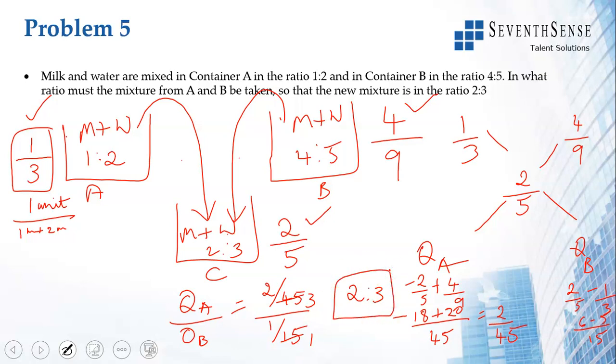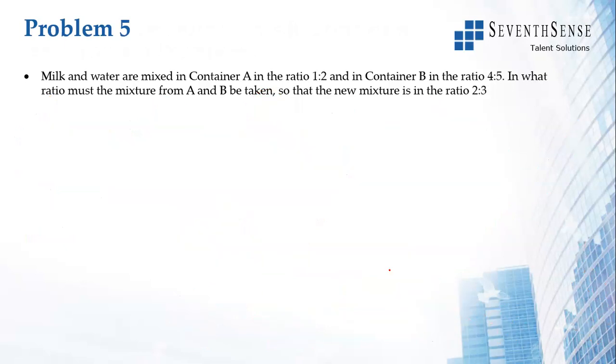So what is it? The ratio in which the mixture from A and B has to be taken is 2 is to 3. So we take 2 units of A and 3 units of B and you mix, and the resultant mixture in C will have milk and water in the ratio 2 is to 3.